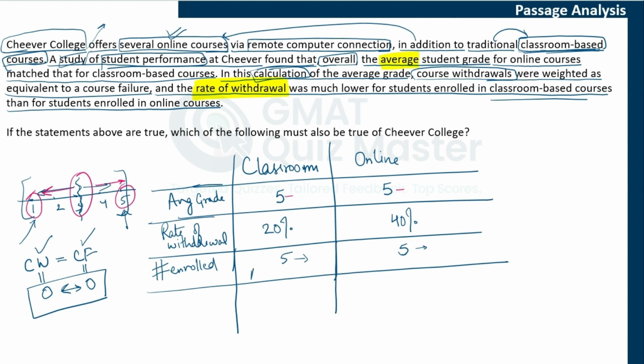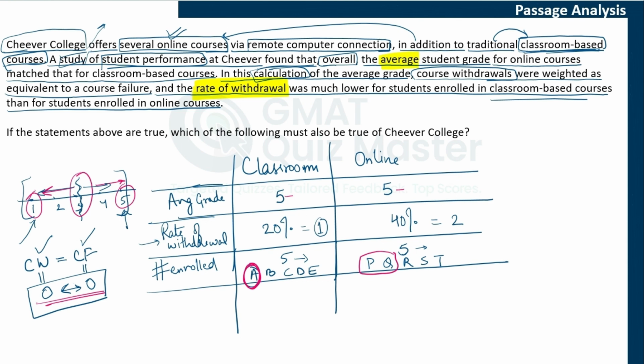For example, A, B, C, D, E were 5 students who enrolled in classroom-based courses, and P, Q, R, S, T enrolled in online courses. So rate of withdrawal is 20%, which means 20% of 5 is 1. So one student withdrew. Let's say A did not continue with the classroom course. And in case of online, 40% of 5 is 2, which means that 2 students withdrew. So let's say P and Q withdrew from the course, and let's consider that they were assigned 0 grade.